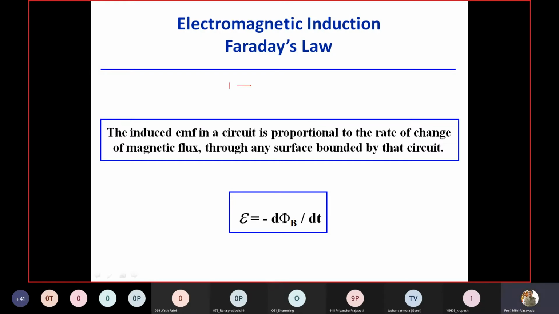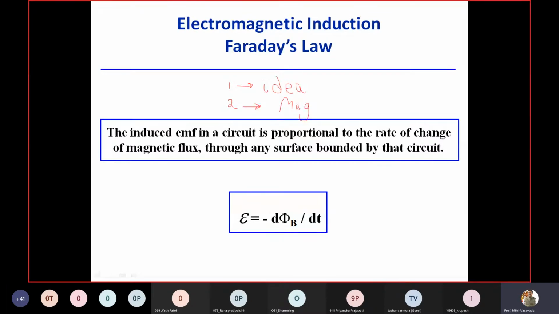The first law gives you the idea of EMF induction, that when there is a relative movement, there is a change in magnetic field, and EMF is induced in the conductor. So the first law gives you the idea, and the second law gives the magnitude details of EMF, how much EMF will be induced. And a magnitude is given here also.